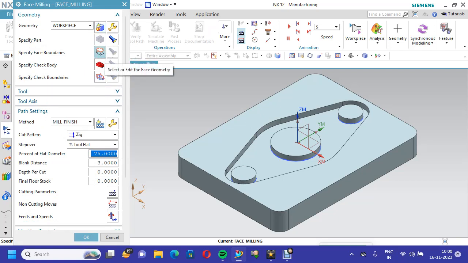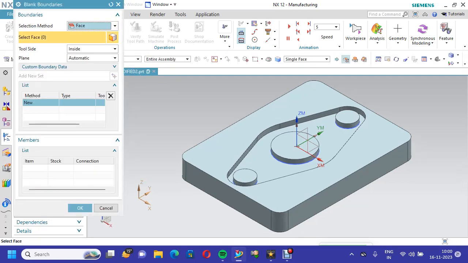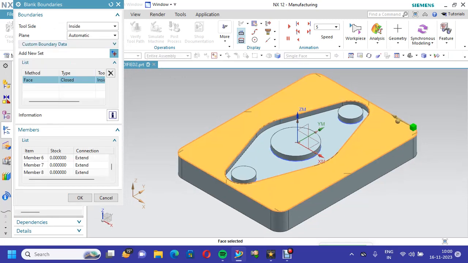Here, specify face boundaries: which material, which area you are going to machine. Go to specify face boundaries and click this surface. In this area I will remove 2 mm of material. Means by using the face milling operation, I remove the stock of 2 mm.